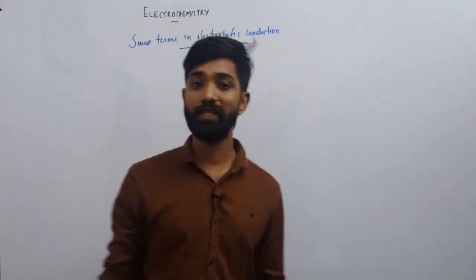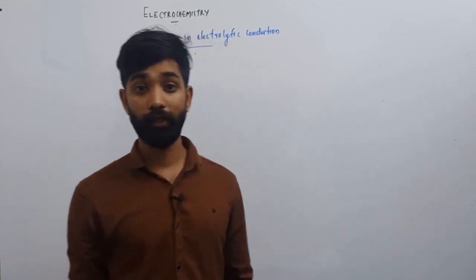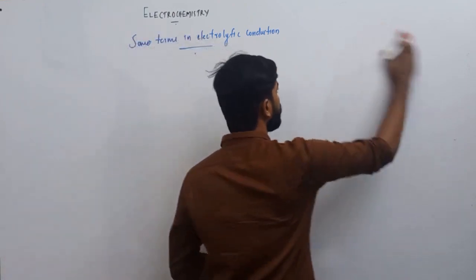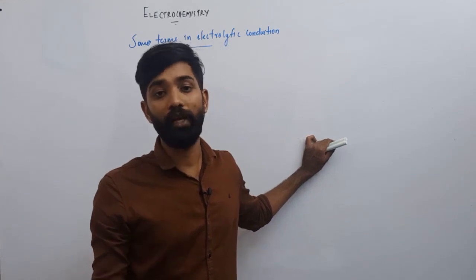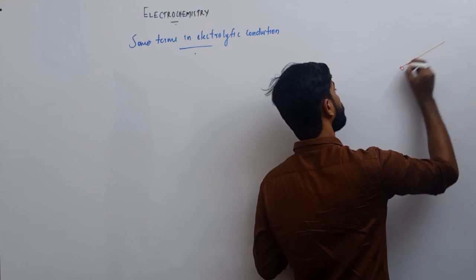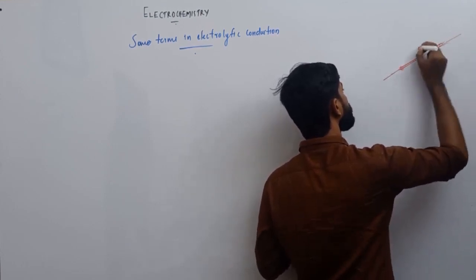Like resistance, resistivity, conductance, conductivity, molar conductance, equivalent conductance, like that. Listen, first of all, you have to know that we are discussing the conduction of an electrolyte, not the conduction of a metallic wire. This is not the dimension. This is a metallic wire, so this is not the case.